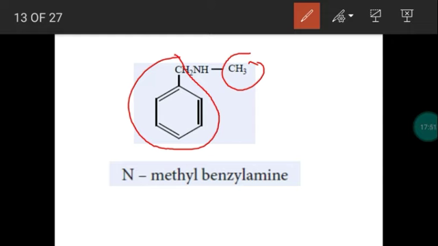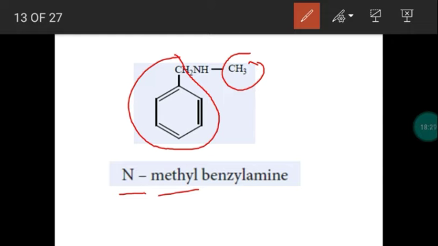So we may fix one as a primary substituent or a parent chain. We fix benzyl as the parent chain, the primary substituent, so for methyl alone we indicate the position. The methyl group is bonded with the nitrogen, so this is N-methyl and benzylamine. This is the derivative of benzylamine. What is the structure of benzylamine?